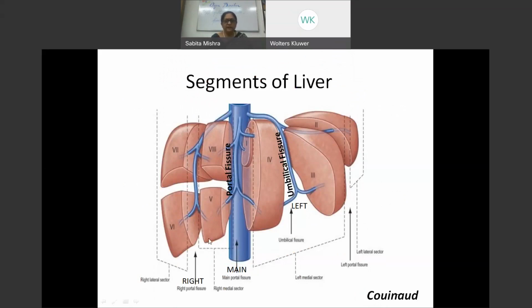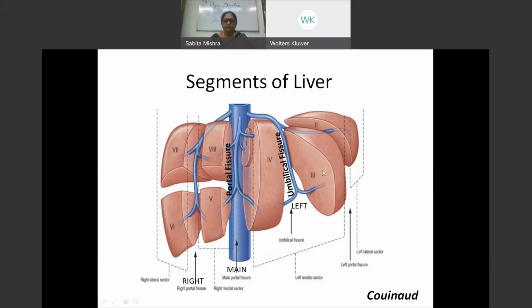So the liver has now, if you say the caudate lobe is 1, go on a clockwise direction. So 1 is actually supplied by both the right and the left liver. So functionally, it belongs to both right and left. So we have first segment, which is caudate.